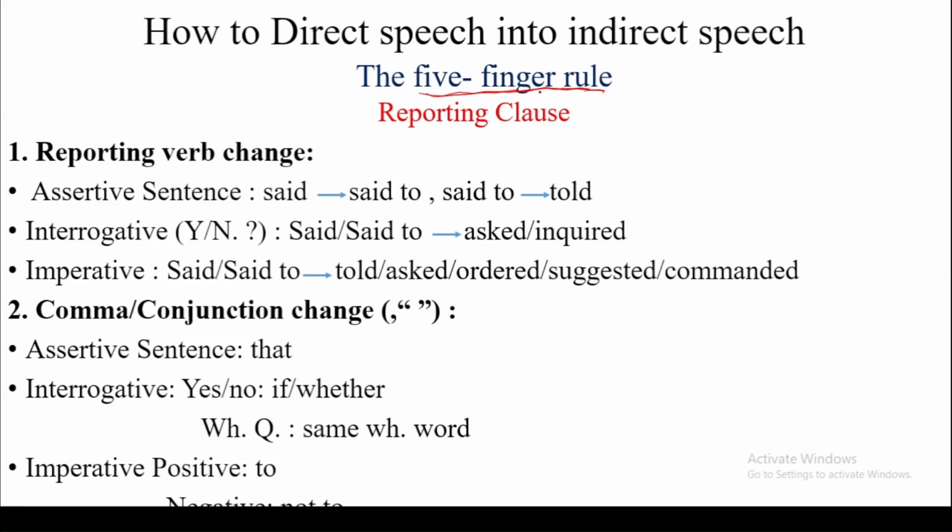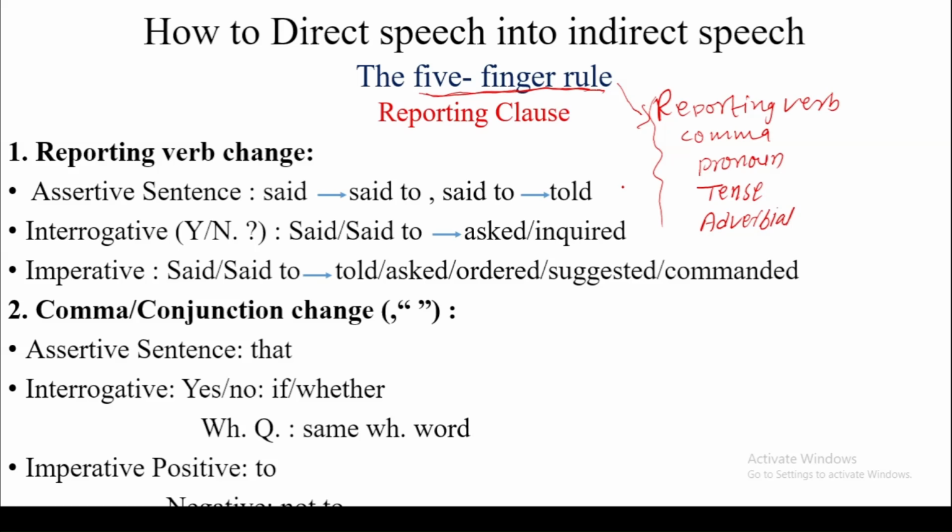The first is the reporting verb, second is the comma, third is the pronoun, the fourth is tense, and the fifth is adverbial. So these are the 5 things that we have to change, which is called the 5-finger rule.